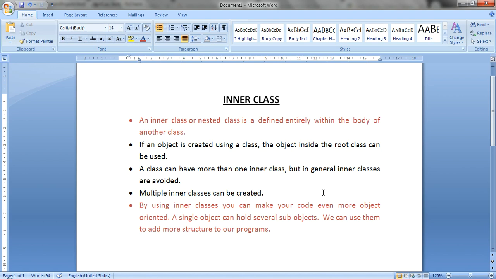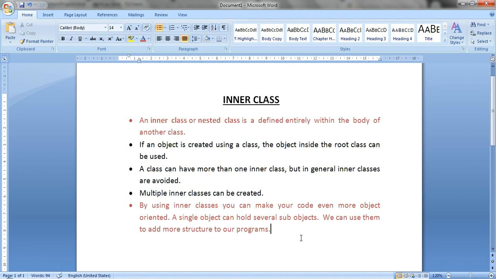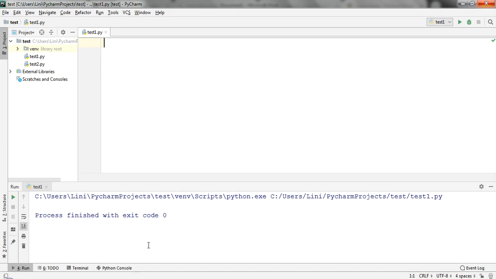In this lecture I will let you know how to create an inner class, how to create the object of an inner class, and how to include the output of an inner class in the outer class. These are a few points that you can note down for inner class, it will be helpful for you. So let us take an example right now.